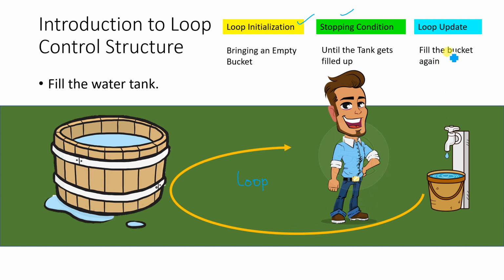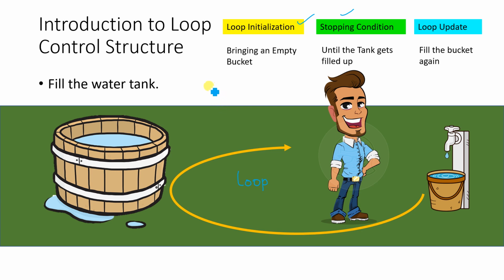So this filling up the bucket helps the tank to be filled. If you don't fill the bucket, then the tank will never fill up. That is why the loop update section for this analogy will be fill the bucket again and again. So I hope you understand what you mean by a control statement.